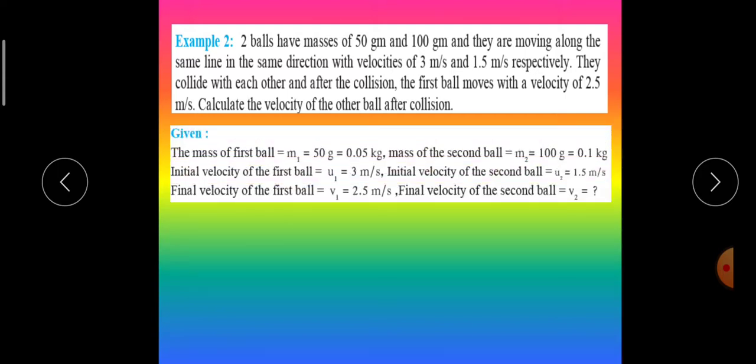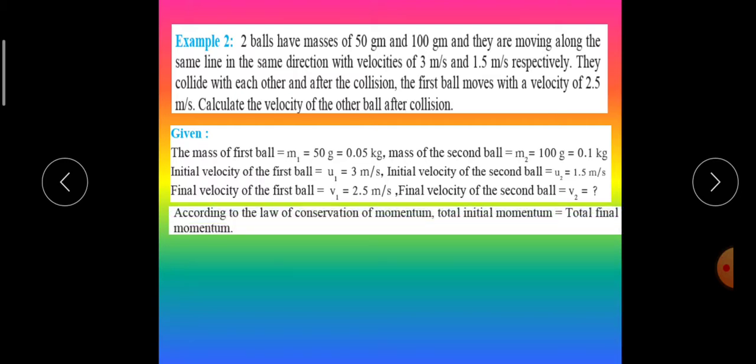Given: mass of first ball m1 is 50 grams, so we have to convert it into kilograms. 50 divided by 1000 is 0.05 kg. Mass of the second ball is 100 gram, 100 divided by 1000 is 0.1 kg. Initial velocity u1 is 3 meters per second, and initial velocity of the second ball is 1.5 meters per second. Final velocity of the first ball is 2.5 meters per second. For the second ball we have to find it out. So let us write the formula.